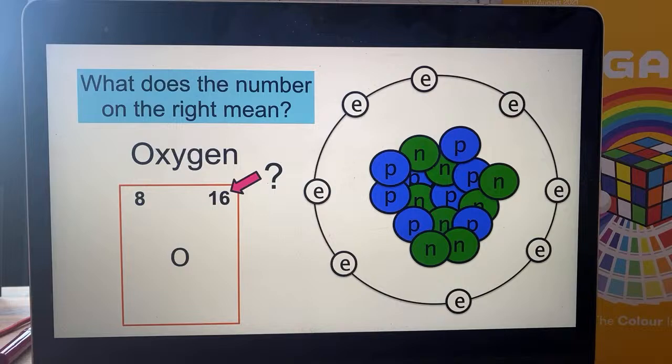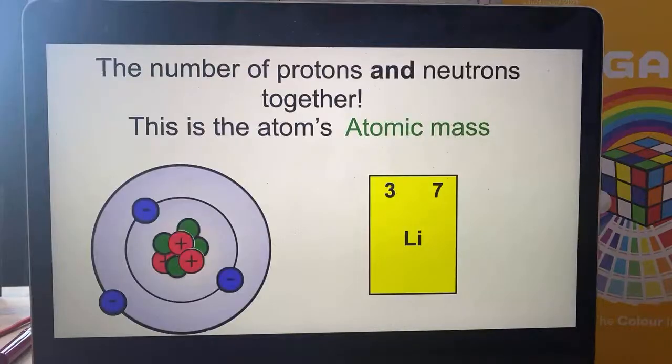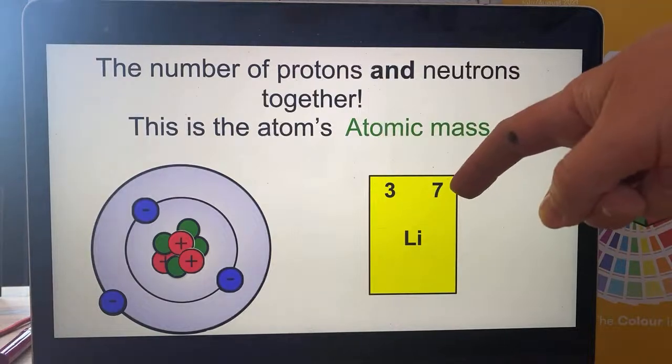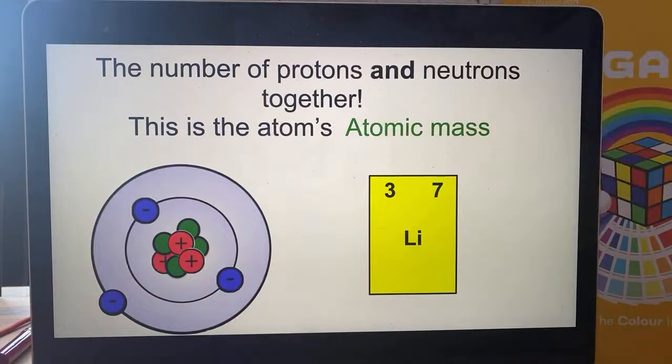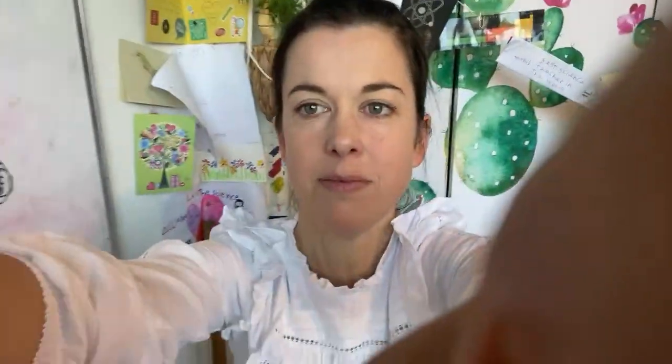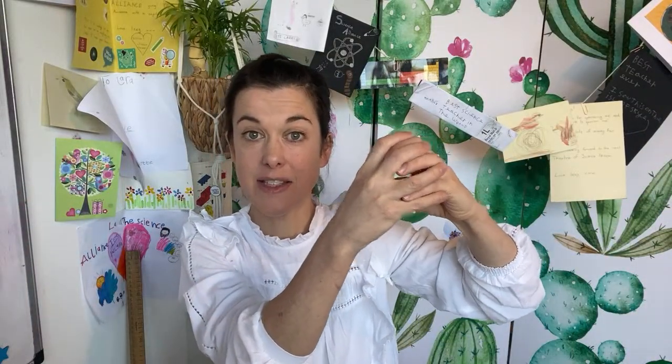Okay? Right. Some of you might be saying it's too easy, Lara. Well done if you worked it out. This number in the top right corner is the number of protons and neutrons all together, which is the atom's mass. So the number of protons and neutrons all together inside the centre of the atom, that's the number on the right-hand side.